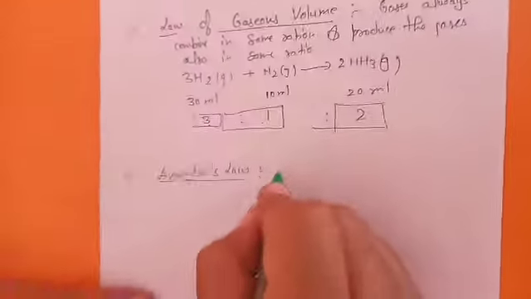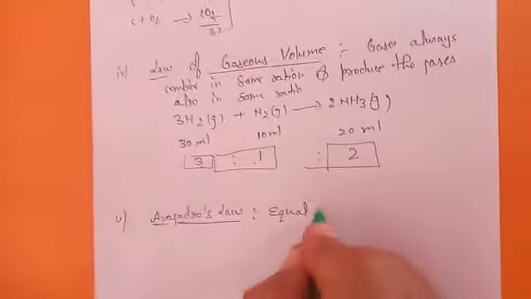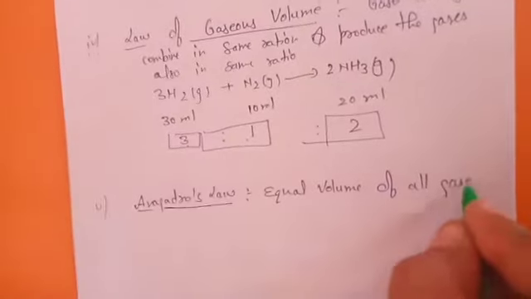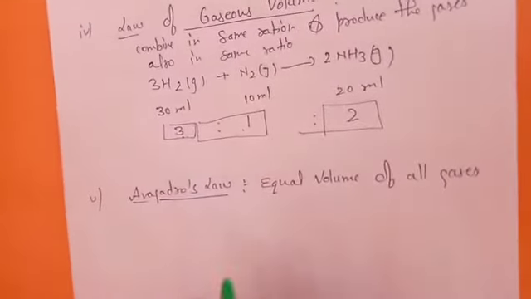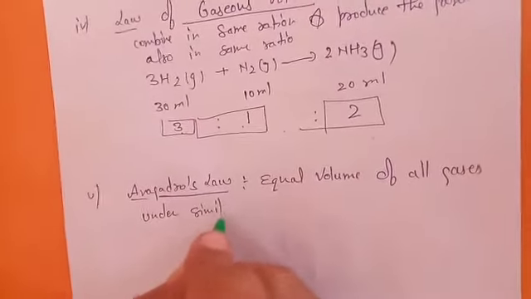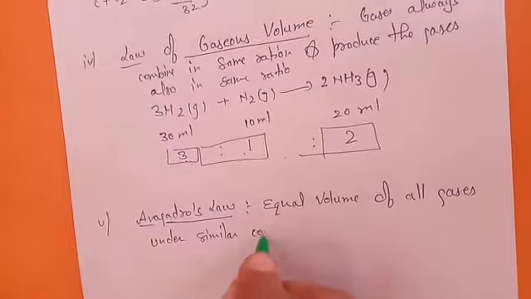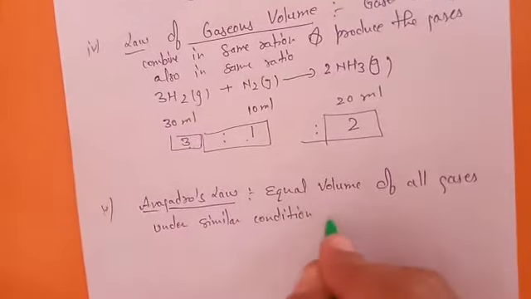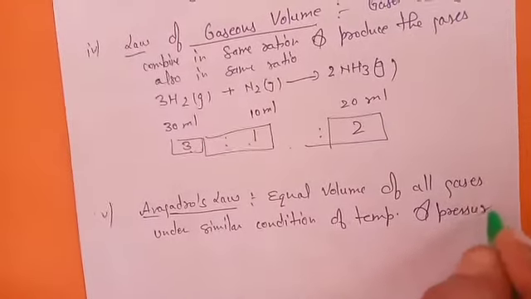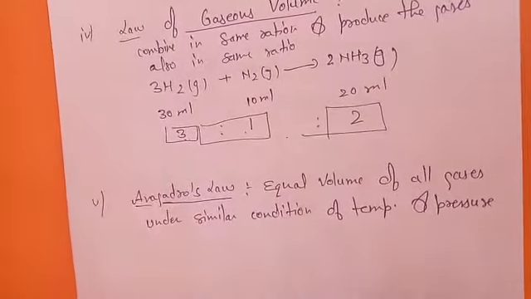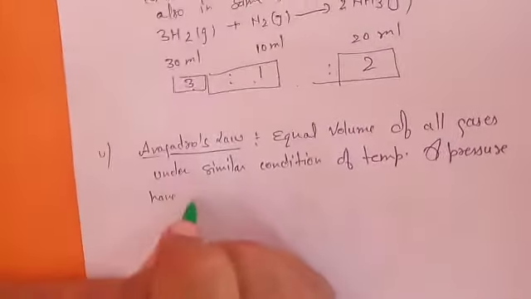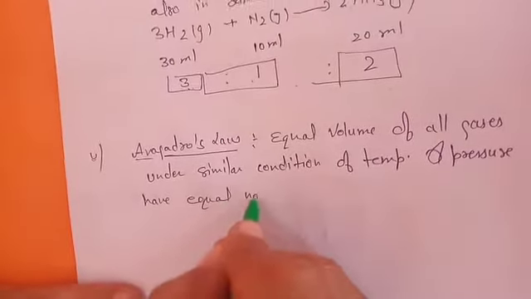First I am writing down the statement. It states that equal volumes of all gases under similar conditions of temperature and pressure have an equal number of molecules.